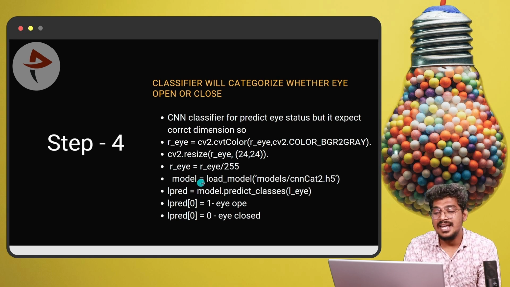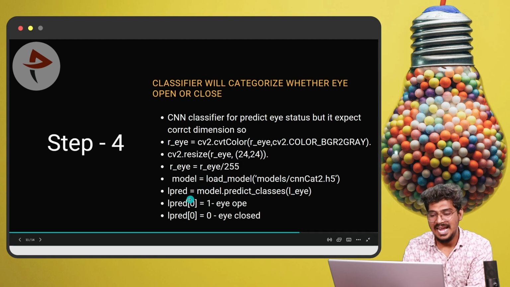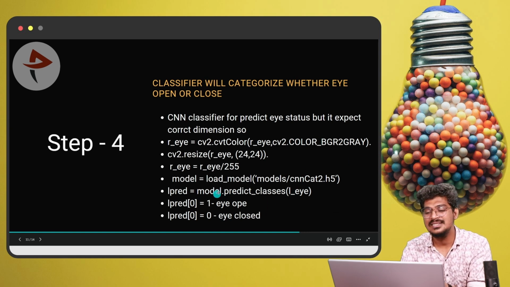Then we normalize the values of that particular image. Then we load the model like this. So we load the model and predict for the left and also the right eye. The same procedure we are going to follow. Once it detects the value 1, it means open eye, and 0 means closed eye.